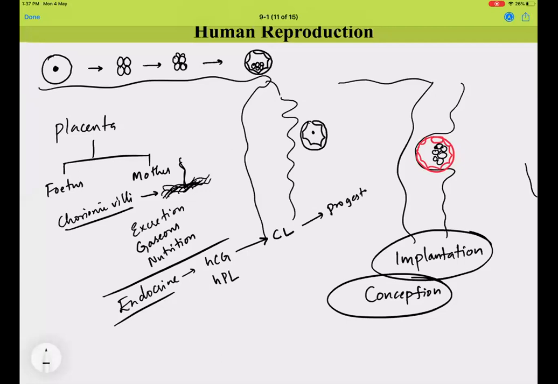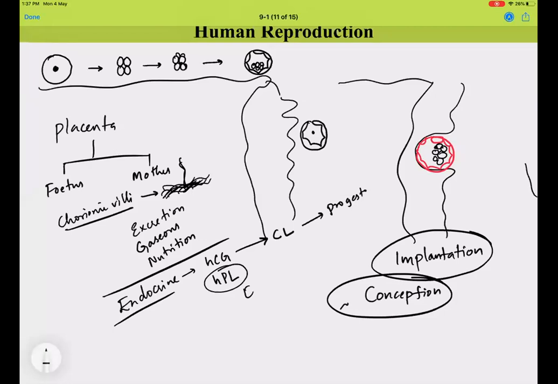This is generally helpful in maintaining the pregnancy, as well as in development of the mammary glands and so on. It is also involved in the growth of the uterus. The size of the uterus increases drastically during pregnancy, so the somatomammotropin, which is nothing but the HPL, also helps in that.